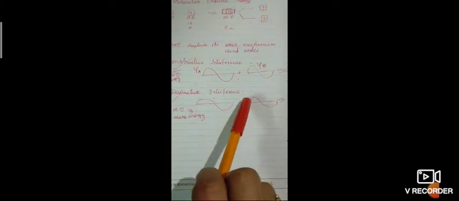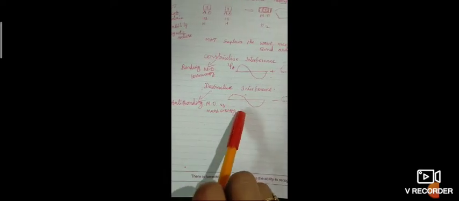If the two orbitals are overlapping constructively, it is a bonding orbital. Destructive interference: when two waves overlap with opposite sign, that means minus, if you subtract the two waves, it cannot form any wave, and it is known as anti-bonding. Anti-bonding has more energy. We know that bonding is stable. If it is stable, it has less energy. If it is unstable, it has more energy.